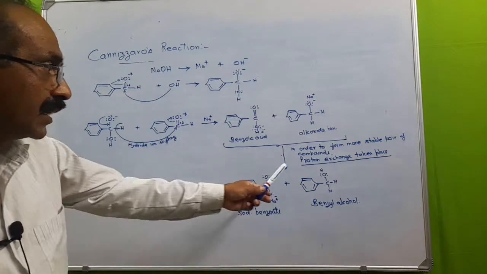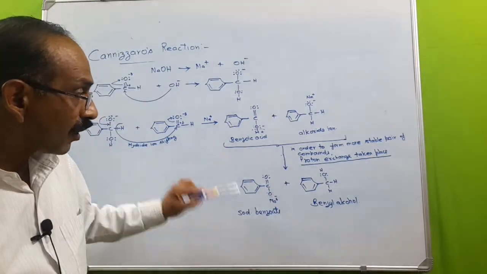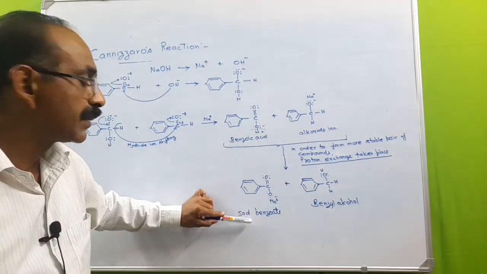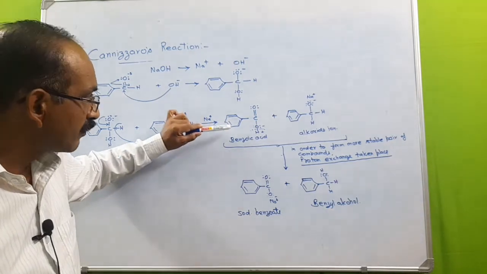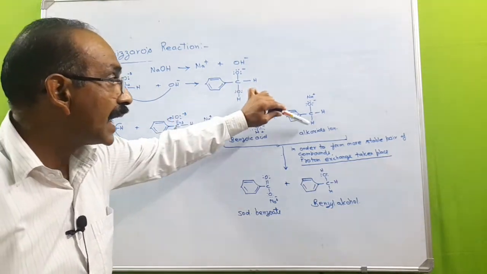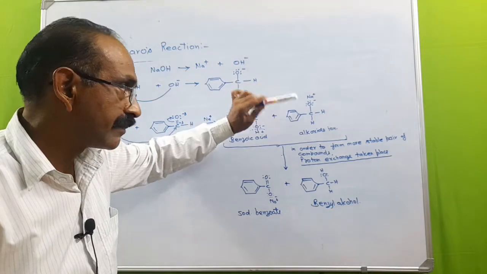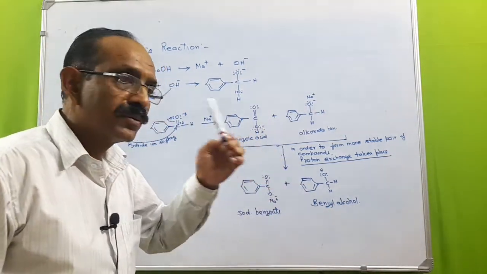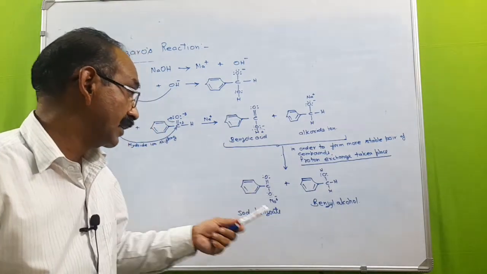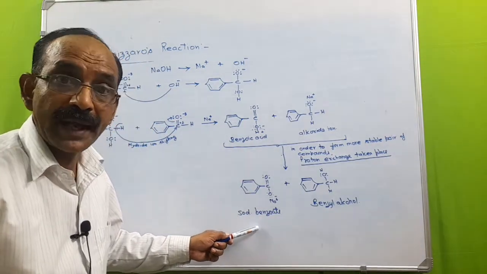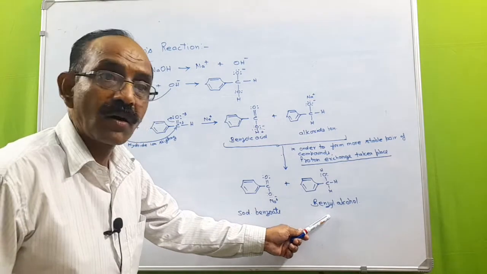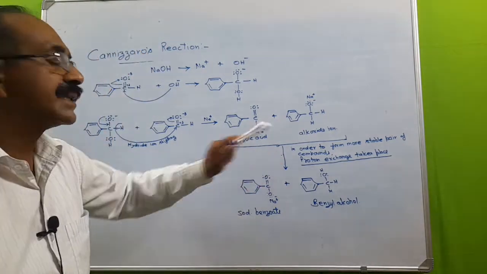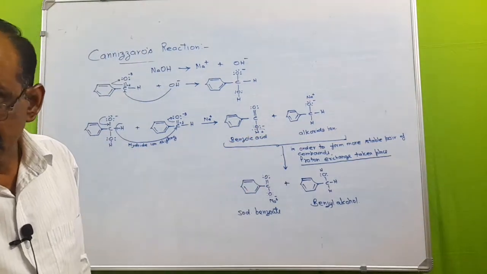So see here, a proton exchange occurs in order to get the more stable pair of compounds. Here the compounds were benzoic acid and the alkoxide ion, sodium alkoxide. Now the alkoxide ion is unstable, so in order to get the more stable benzoate ion and benzyl alcohol, this proton exchange comes into existence. Is it clear?